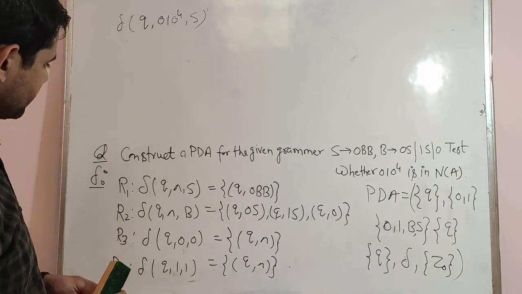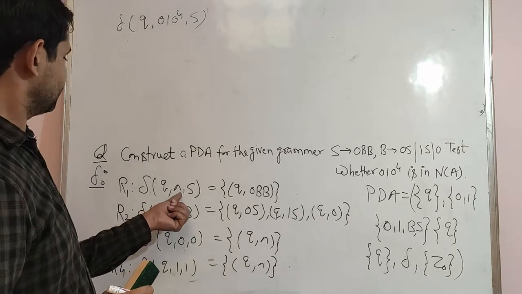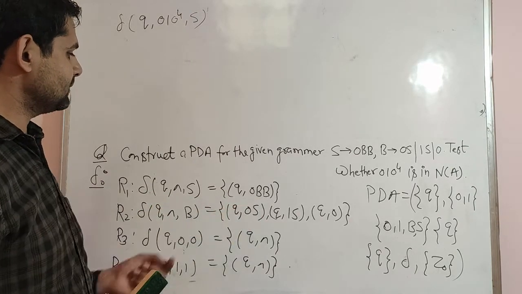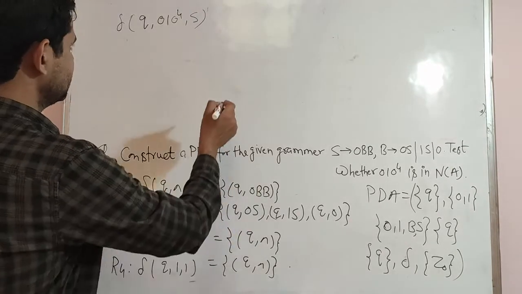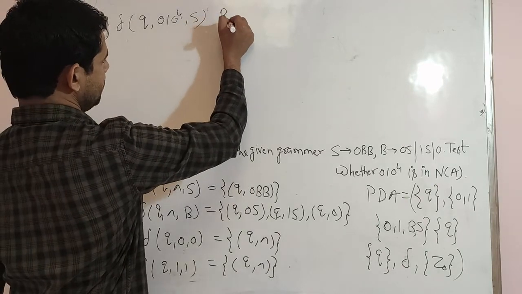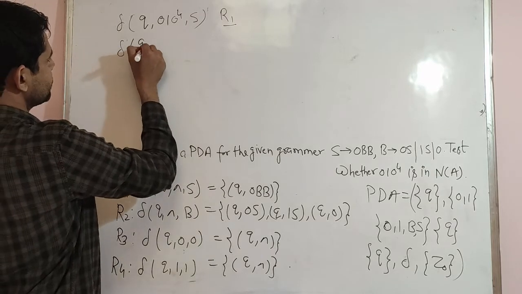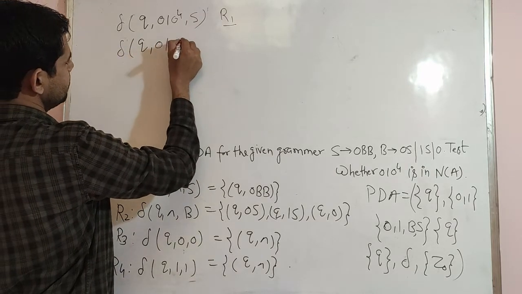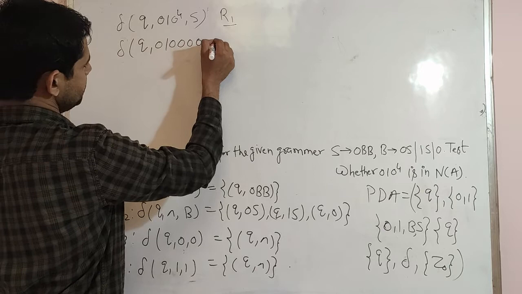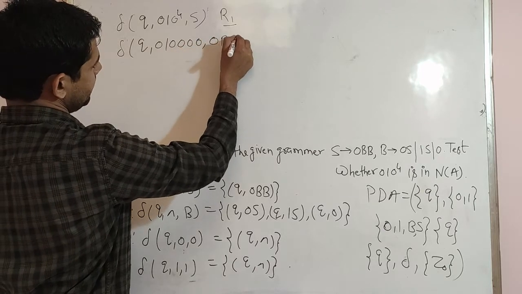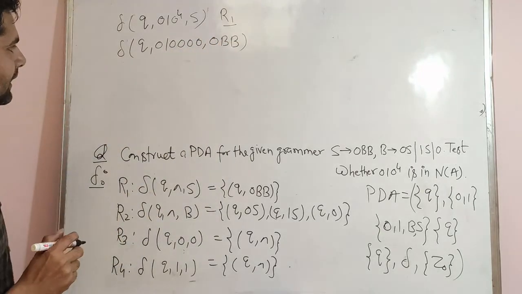So we have a production Q null, then S, then we can write it is 0 BB, means by applying rule R1, we can write Q, 0 1 0 4 and 0 B B.